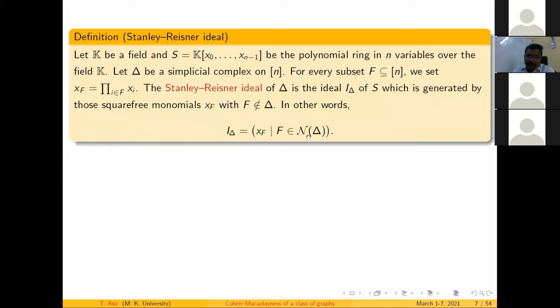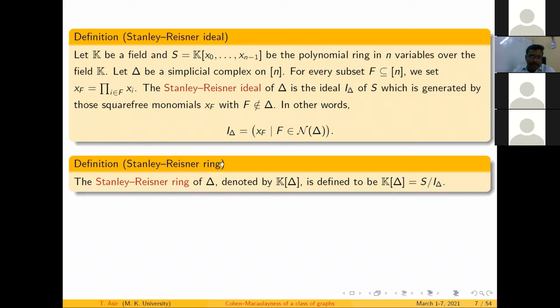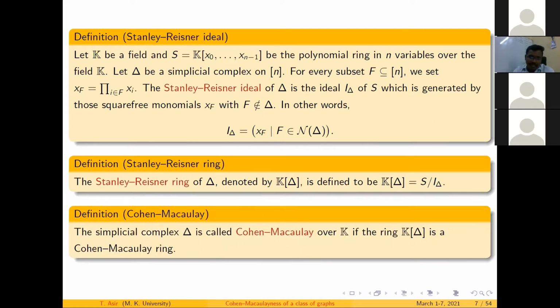What is the Stanley-Reisner ring corresponding to this simplicial complex? It is denoted K[delta], defined to be the quotient ring K[x_0, ..., x_{n-1}] by I_delta. Therefore, I have a Stanley-Reisner ideal, and correspondingly a Stanley-Reisner ring.